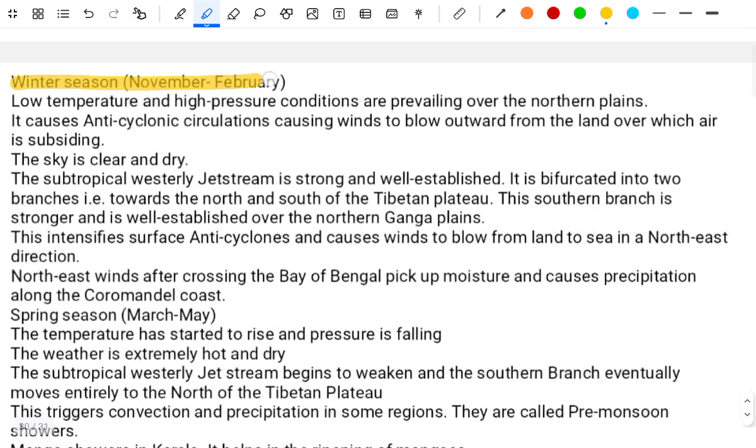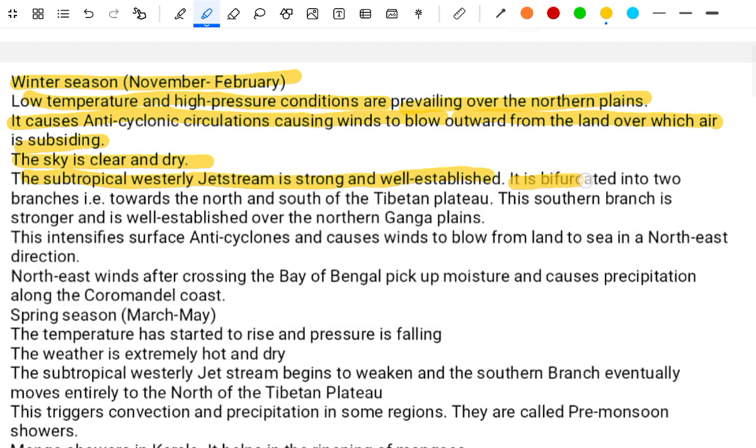The winter season, November to February. Low temperature and high pressure conditions prevail over the northern plain. It causes anticyclonic circulation, with the wind blowing outwards from the land, where the air is subsiding. The sky is clear and dry. The subtropical westerly jet stream is strong and well established.